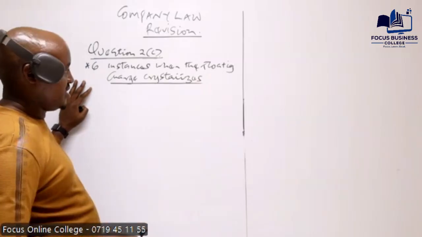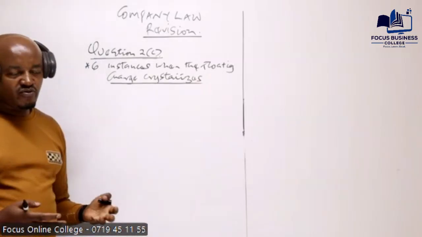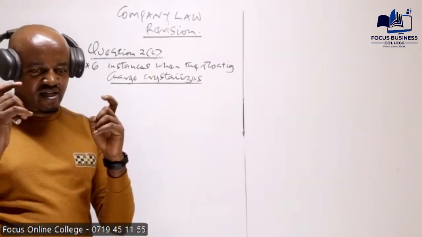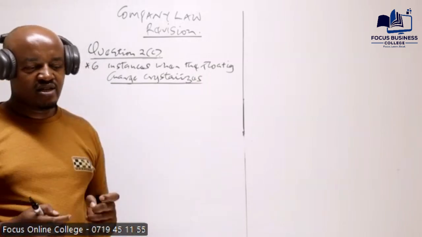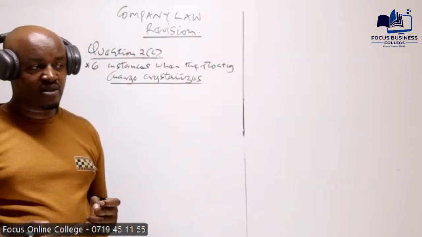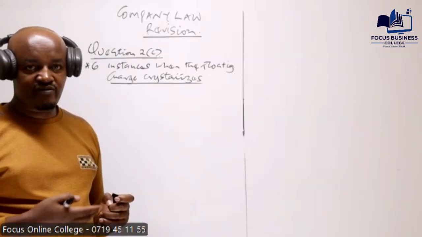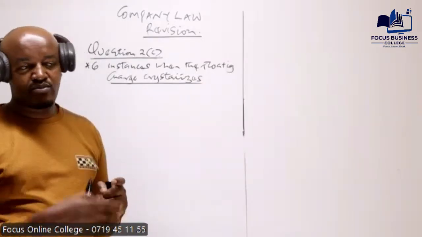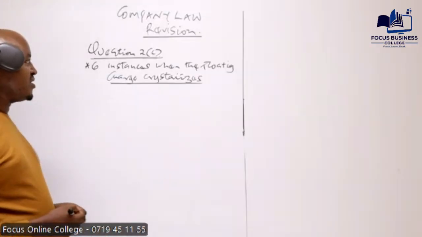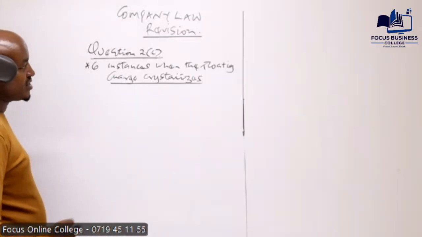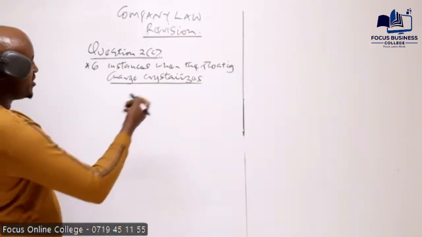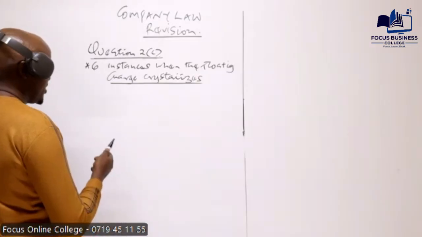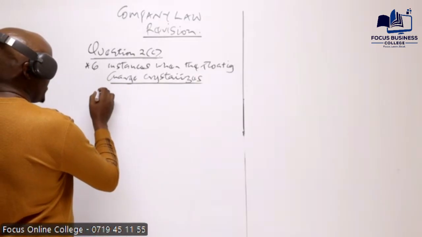This particular charge will keep on moving from one asset to the other. That's why we refer to it as a floating charge. Something floating on water keeps moving from point A to point B. So this charge keeps moving from one asset to the other until such time when the floating charge will crystallize. We say crystallization of the floating charge.